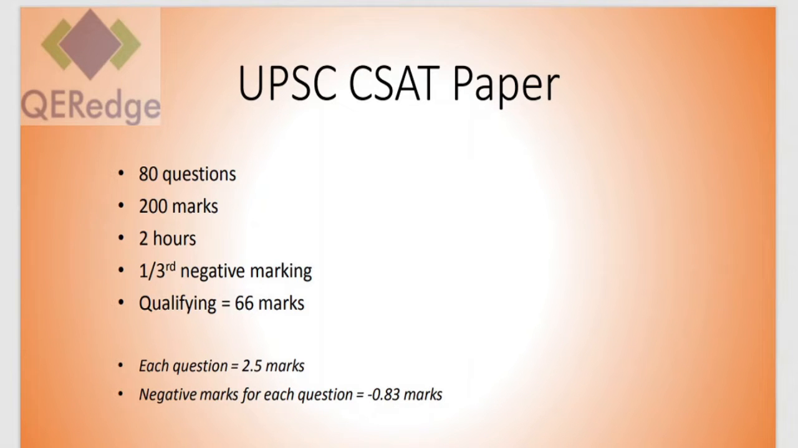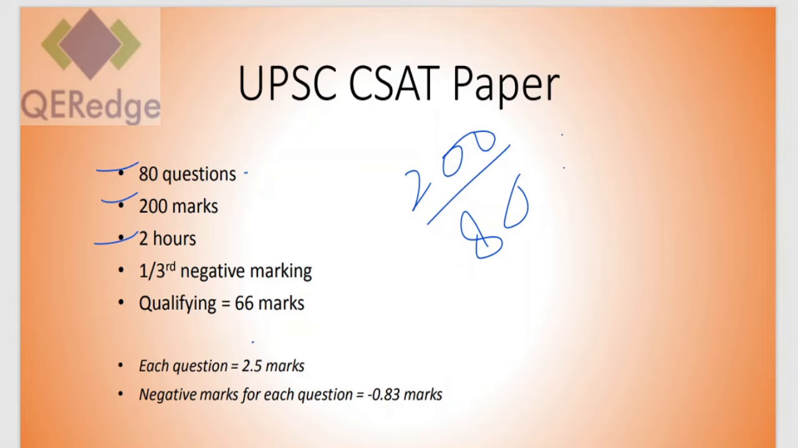Some basic details about the CSAT paper. The CSAT paper consists of 80 questions with 200 marks total, and a total of 2 hours duration. So 80 questions for 200 marks makes each question equal to how many? 2.5 marks. Each question is 2.5 marks, and there is a 1/3 negative marking, which makes the negative marks for each question minus 0.83 marks. This is a bit tricky, but the good thing about this paper is that it is of qualifying nature.